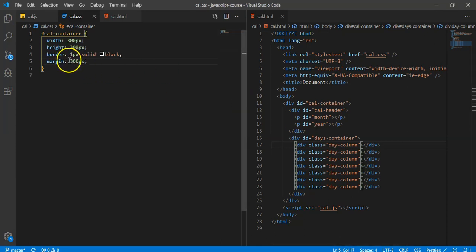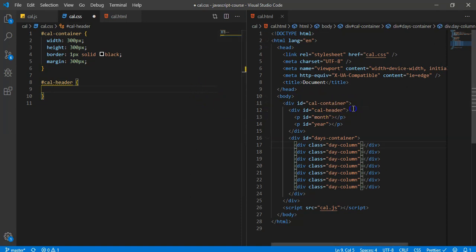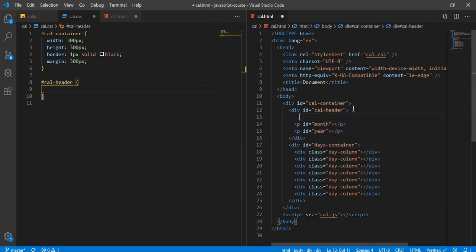I know it's kind of ugly, but I just want to keep our CSS and HTML to a minimum, because this video is more about JavaScript and just kind of how you can create elements and make changes with the DOM in JavaScript. Okay. Now let's see, what do we want to do? Cal header. So for cal header, okay, we're actually going to have to edit this a little bit. So I want to create a div, and I'm actually going to wrap a div around both of these.